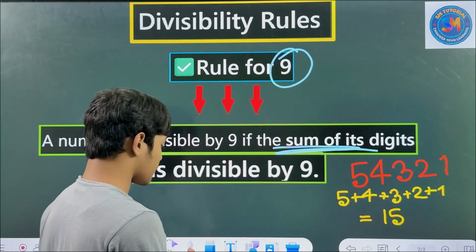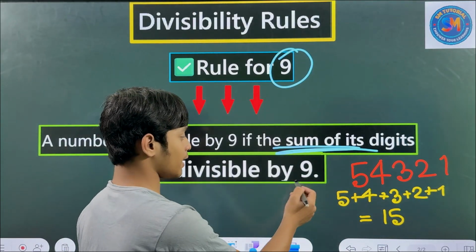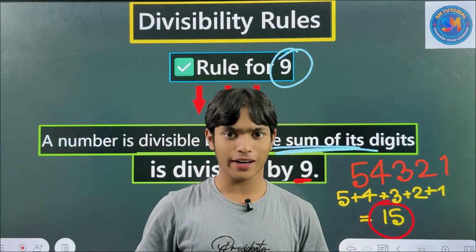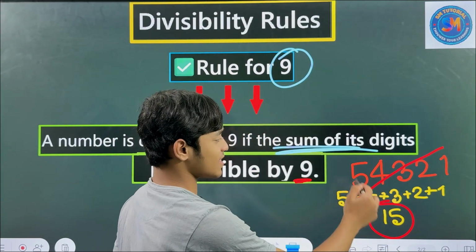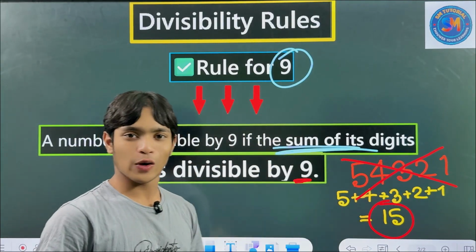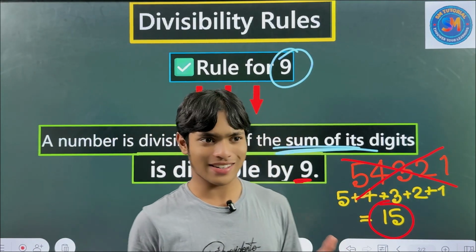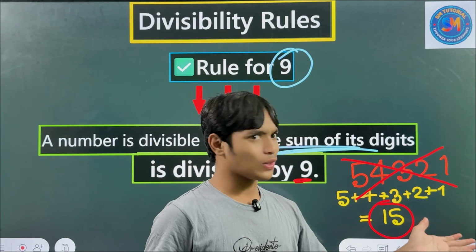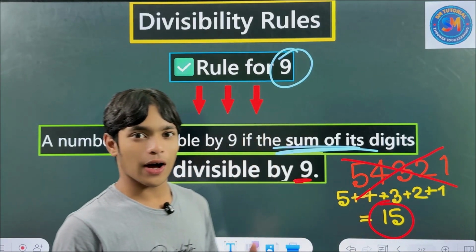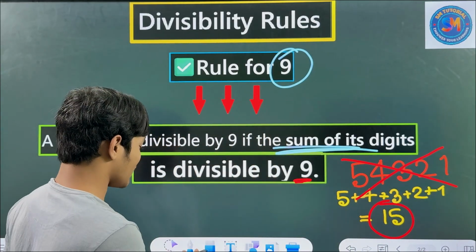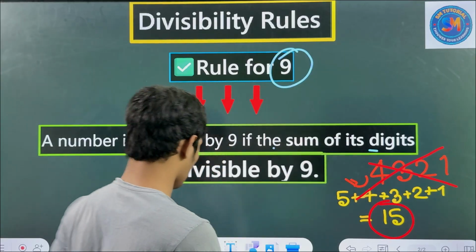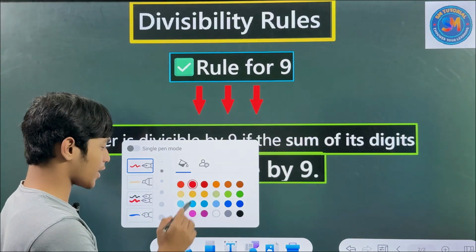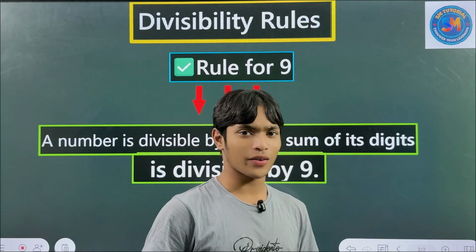And is 15 divisible by 9? No, 15 is not divisible by 9. So this number is not divisible by 9. So we saw for 8, that it's also not divisible by 8, and here also this is not divisible by 9. So let's select another random number which can be divisible by 9. I can clear it in one click anyway. Then let's select another random number. Which number can we select now?